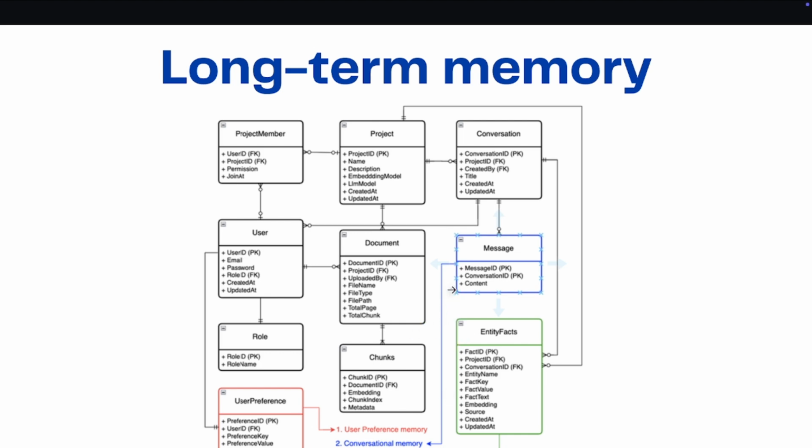The first one is the conversation. It's configured to remember the 10 latest records of the message. The second one is user preference. It remembers 2 types of answers the user wants to be delivered. And the third one, the most complicated, is the entity facts. We store the key statistic memory of the conversation. The key data is stored as JSON in key-value pair form.